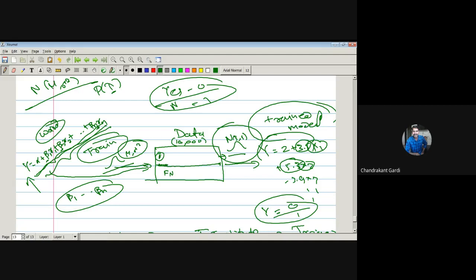We are not going to restrict ourselves to distributions only, because whatever data we have is so large that we will not try to fit it into a certain distribution. That entire data will be taken to be the population. We will not try to find its parent population. The data itself will be taken as the population, and based on that we will be finding parameters. So estimating parameters is nothing but training of the model.